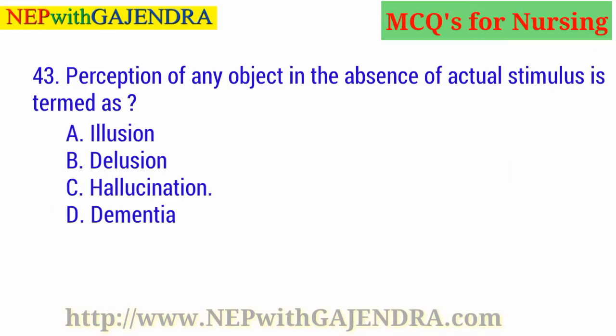Perception of any object in the absence of actual stimulus is termed as A. Illusion. B. Delusion. C. Hallucination. D. Dementia. Guess the right answer. Right answer is C. Hallucination.